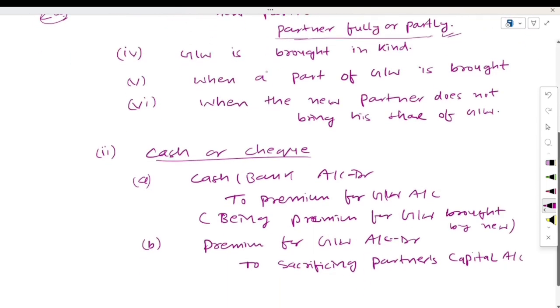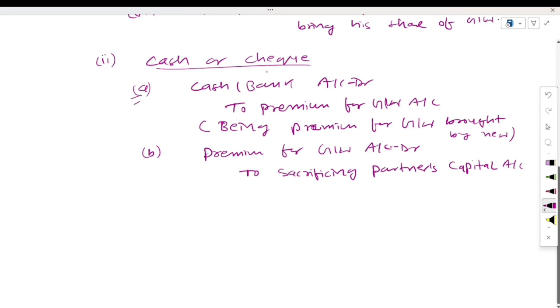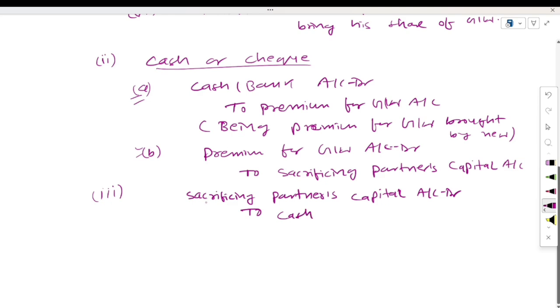Then what entry will you pass here? The first and second entries will be the same for the third case also. And another entry we will add here for the third case: he will withdraw the amount of goodwill. So for withdrawing the amount of goodwill, we will make an entry: sacrificing partners' capital or current account, whichever is mentioned in the question, debit to cash or bank account.